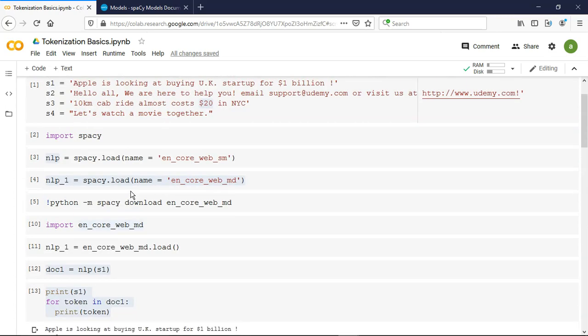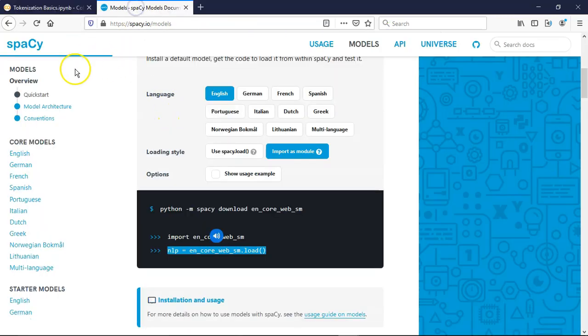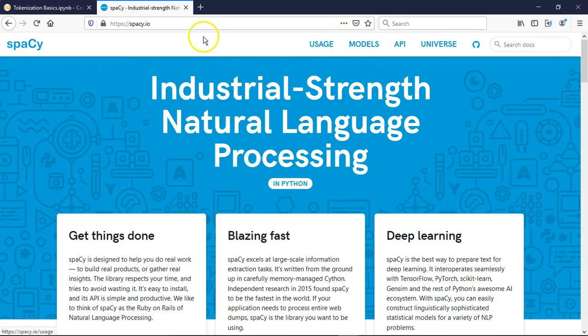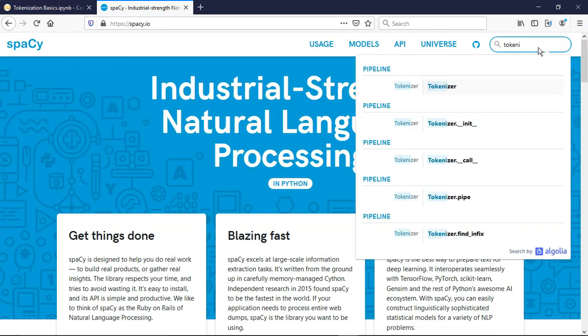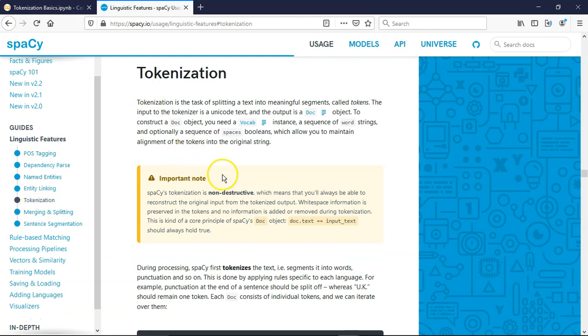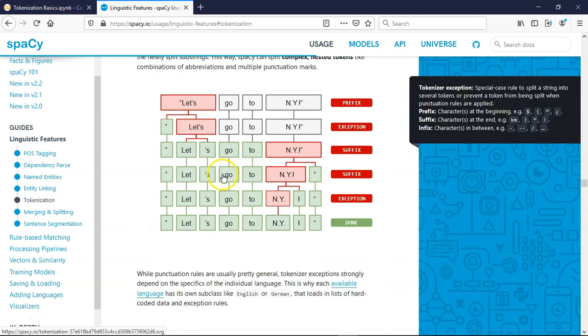This tokenization is a very advanced tokenization that has been implemented. If you go to the documentation of spaCy, or simply search for tokenization, there are some tutorials, and they are very good tutorials. Alright, so that is the tokenization. I want to show you, yeah.